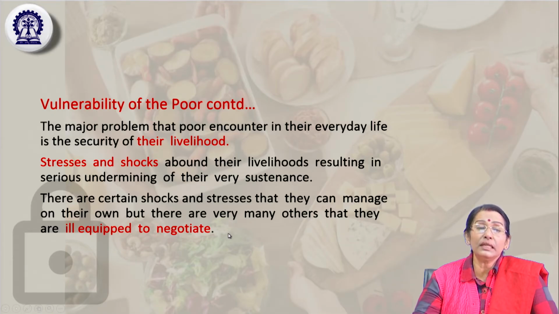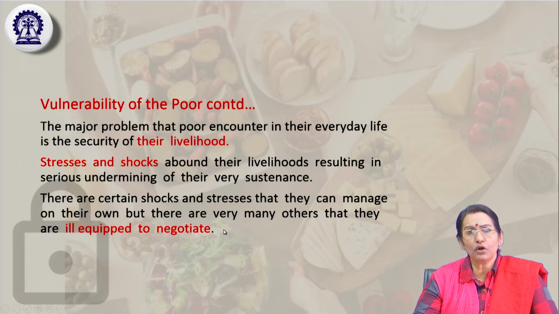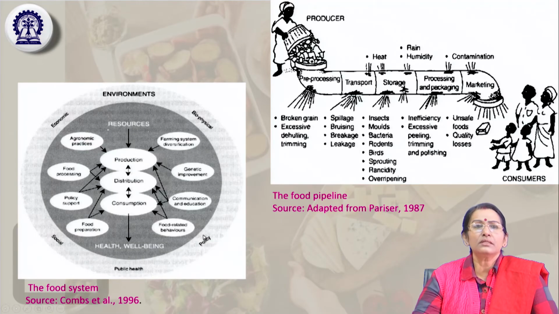So they are ill-equipped to negotiate. That means they cannot negotiate with other resourceful or powerful people regarding their jobs, their work, their wages, or any kind of loans. So these are the pictures of the idea of what the food system is.